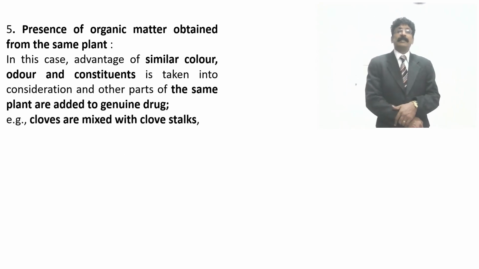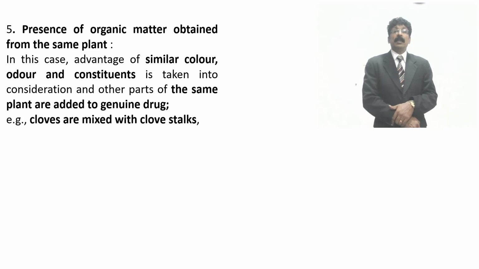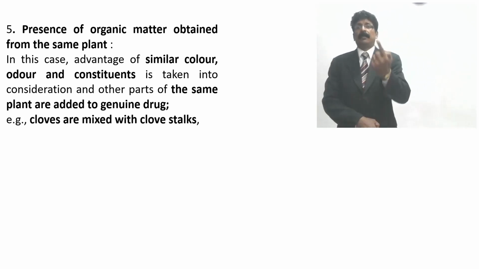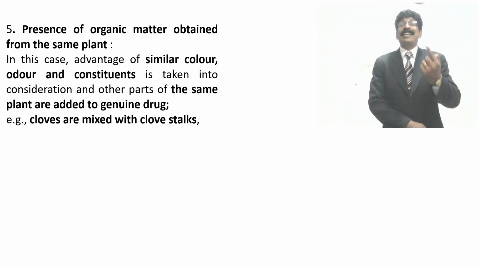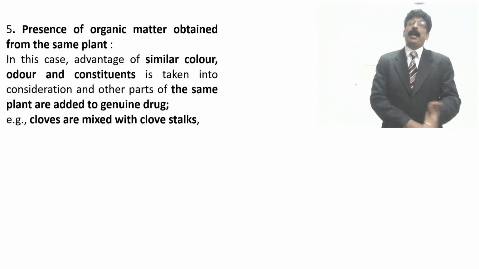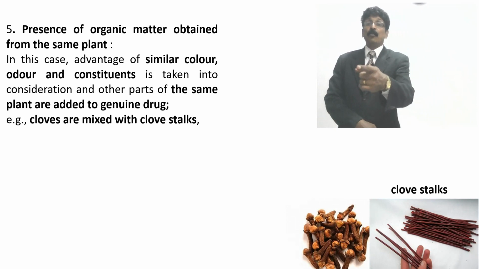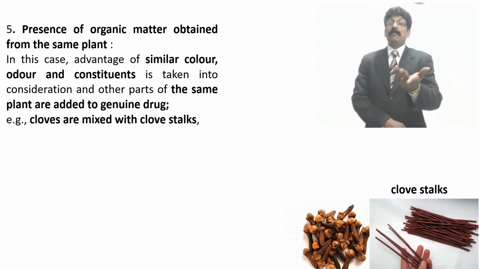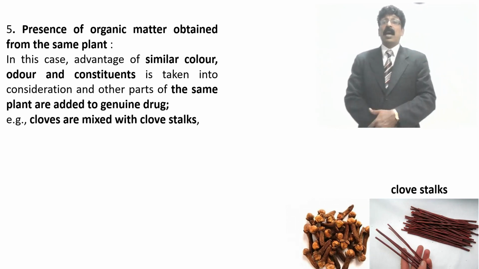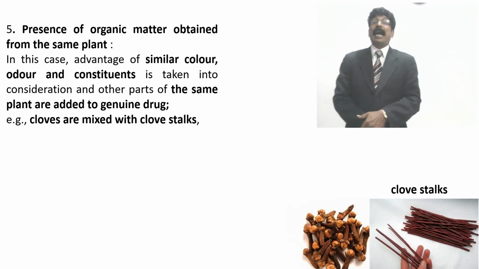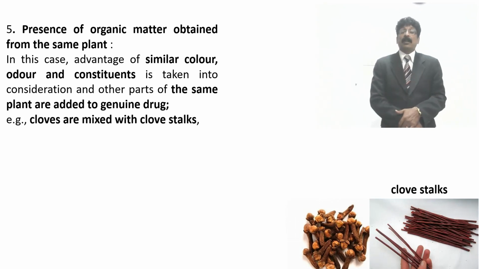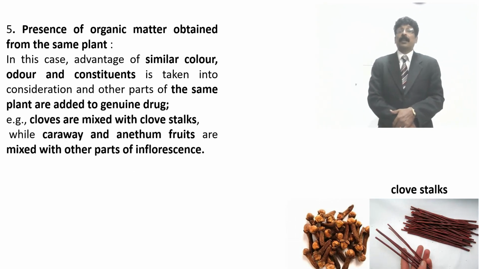For example, cloves are mixed with clove stalk. The stalk, the slightly stem part, will be added for weight. You see, clove stalks look the same color. So in large amounts in kgs, when packing in bags, they may add these stalks and increase the weight of the clove, and they will collect money.